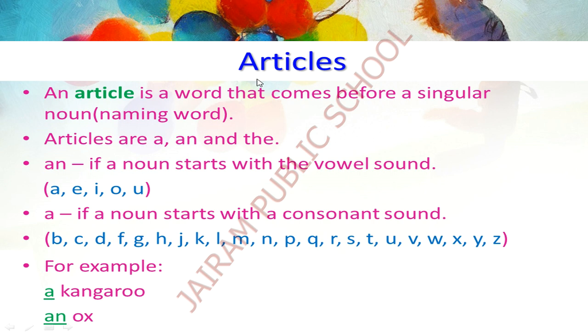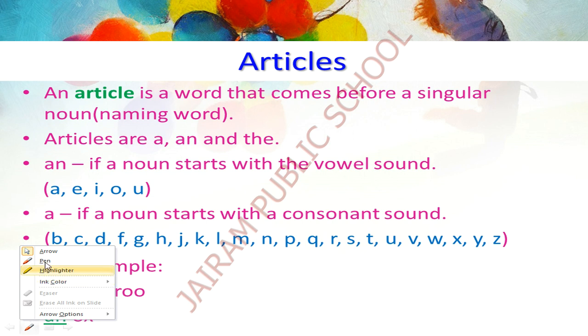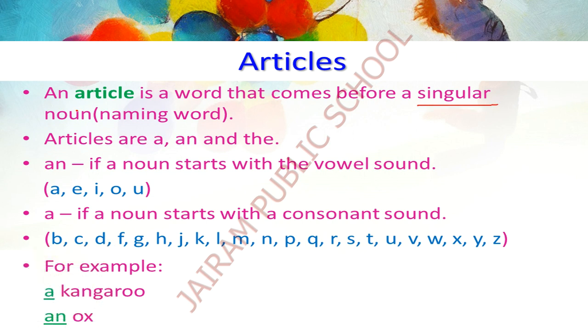Articles. Already we have seen about articles. This is a recap. After this, we can start the companion activity. An article is a word that comes before a singular noun. Singular noun means singular naming word. Okay, singular noun means what? Singular naming word.